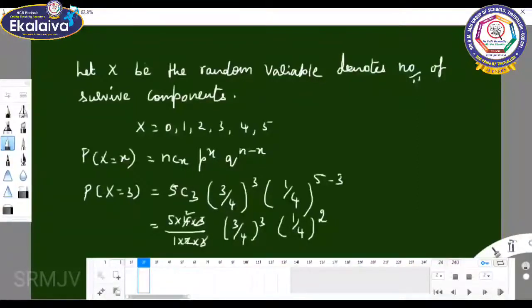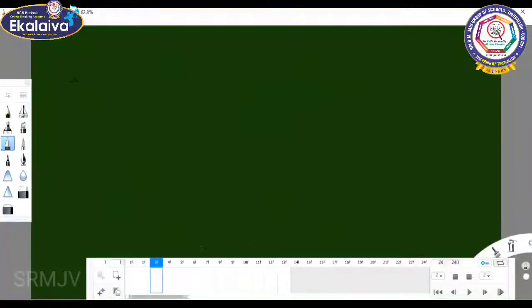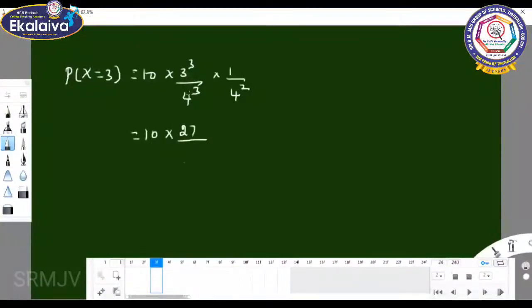So the value is 10 into 3 cube by 4 cube into 1 by 4 square. So 10 into 3 cube. 3 3s are 9, 9 3s are 27, by 4 cube. 4 4s are 16, 16 4s are 64, into 1 by 16.